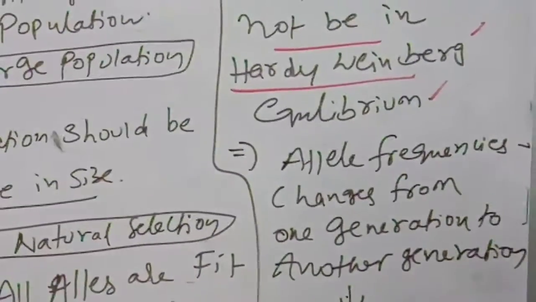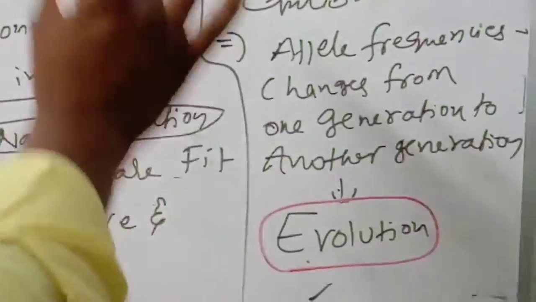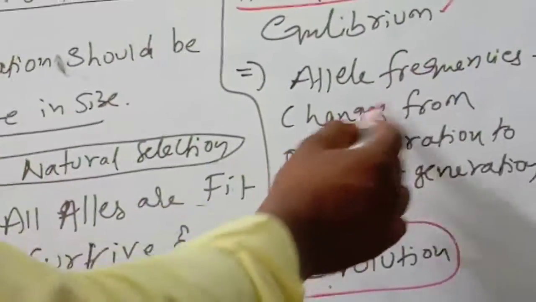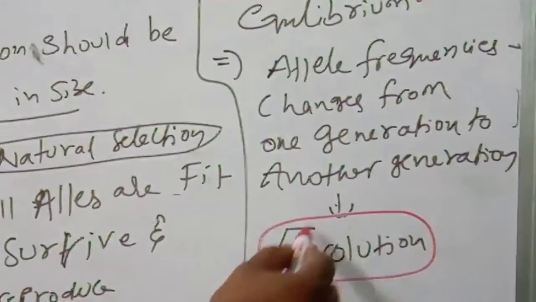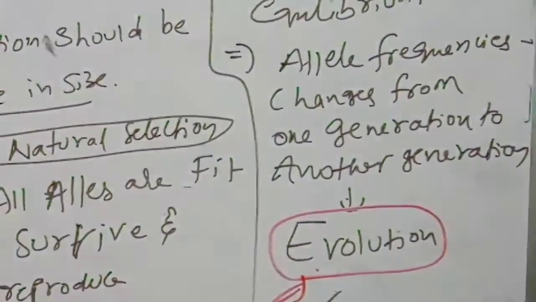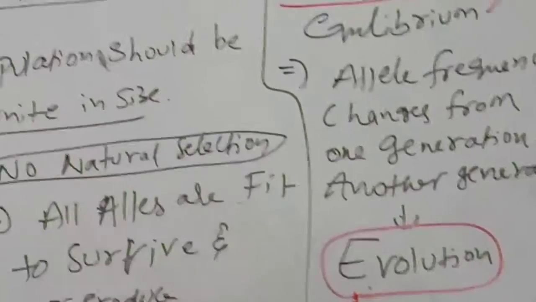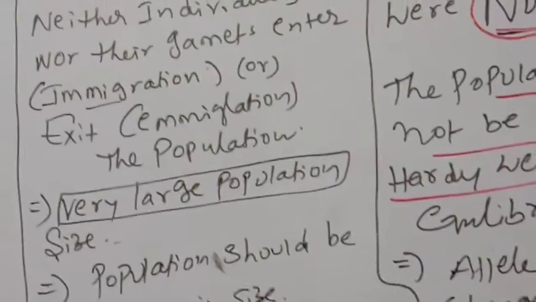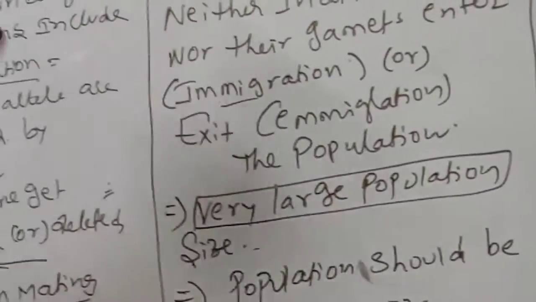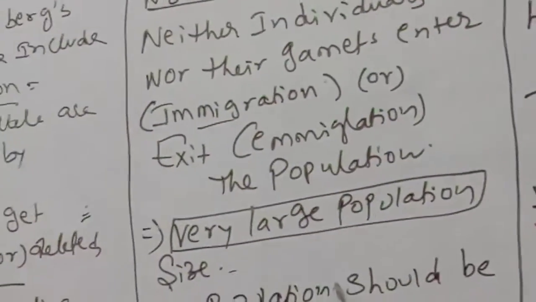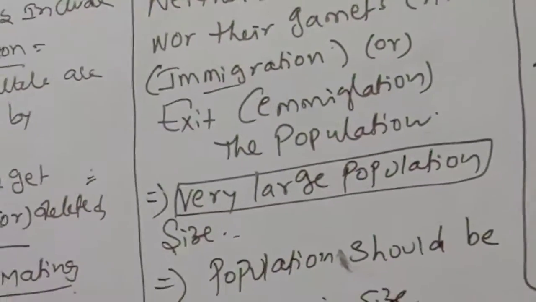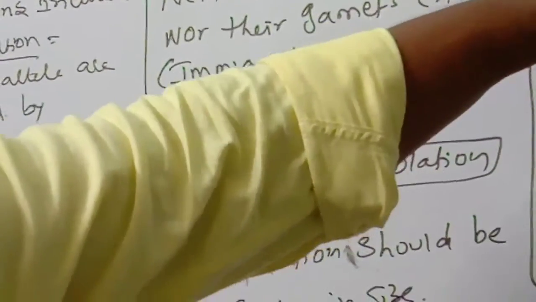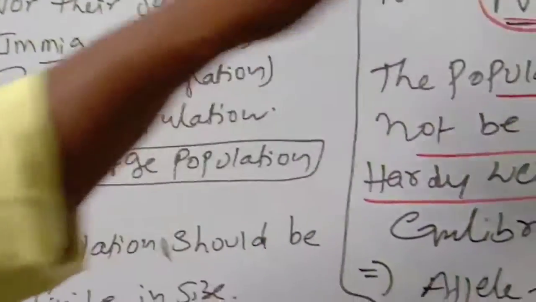So when will evolution come? When the Hardy-Weinberg equilibrium is disturbed, then evolution will come. Allele frequency changes from one generation to another generation, and in that sense evolution happens. It will form new generations. Mutations not there, random mating, no gene flow, a very large population, no natural selection means the Hardy-Weinberg principle will be stable.